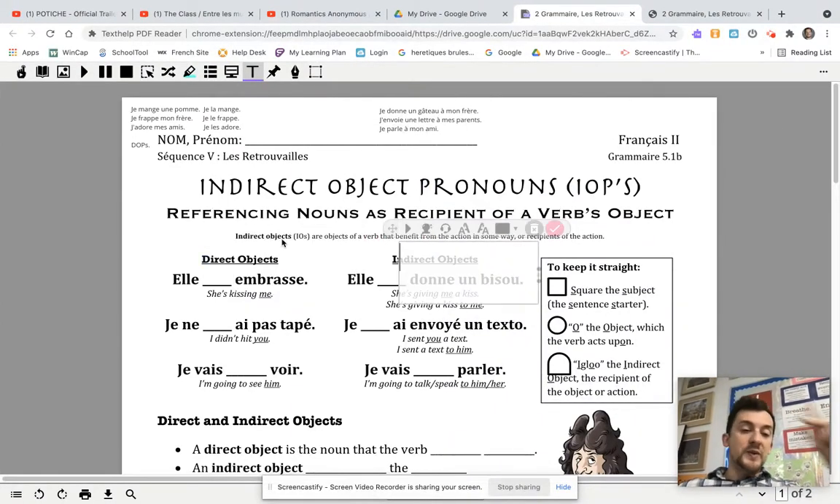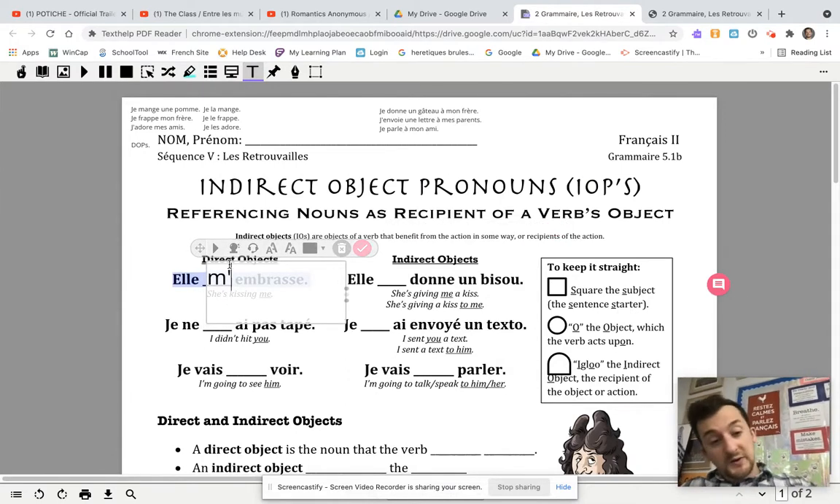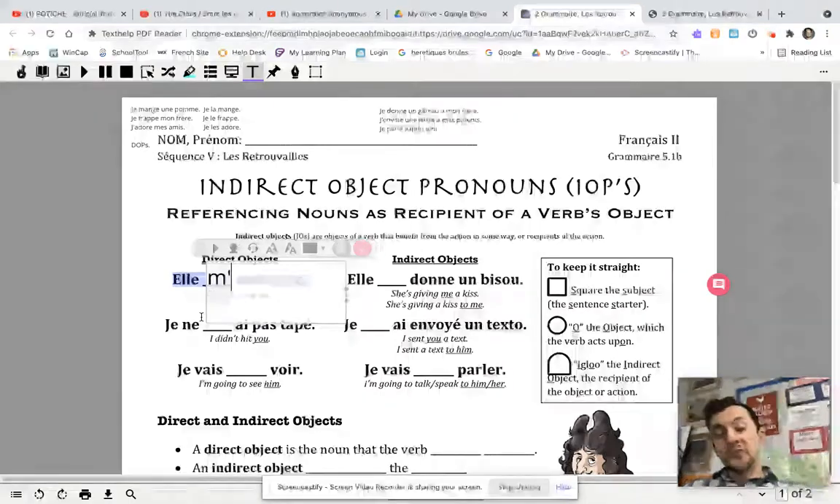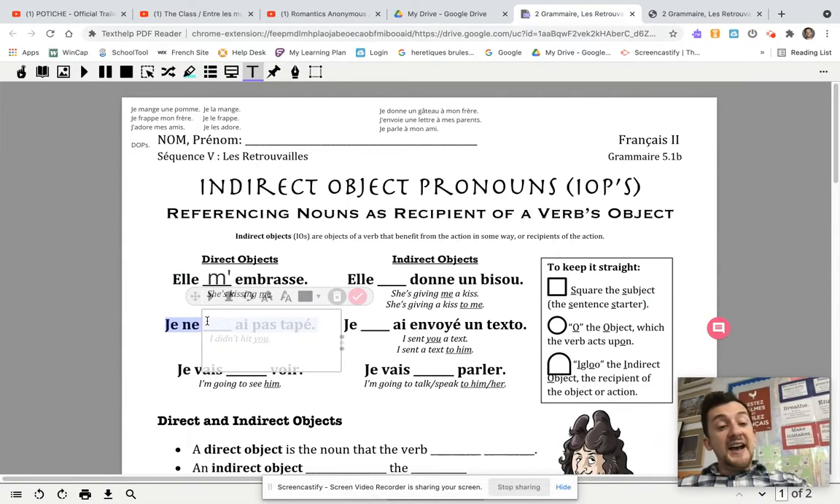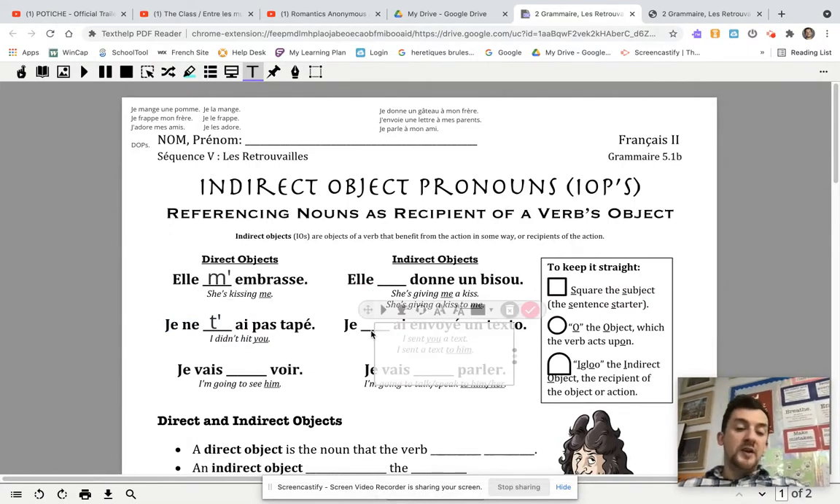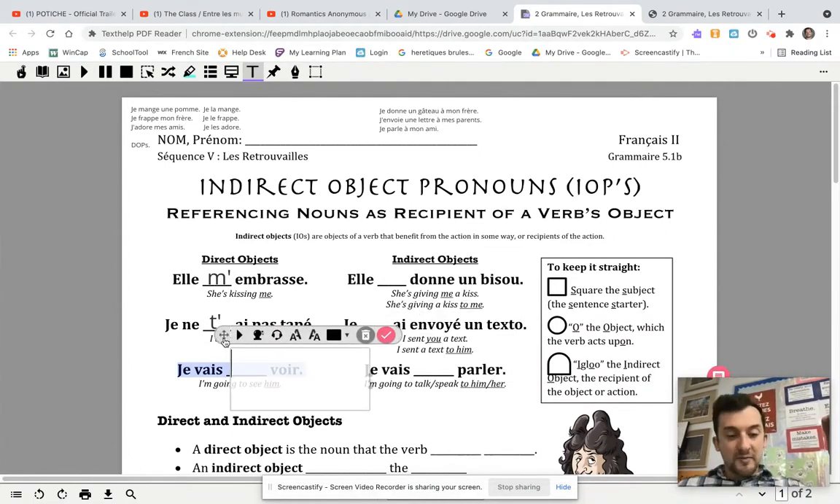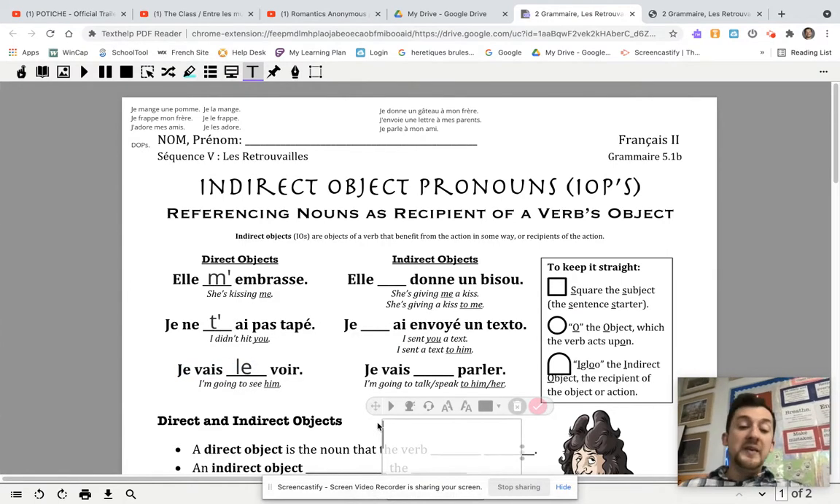So let's look at some direct object sentences real quick. You've got she's kissing me. She's doing that directly to you. So you use what you learned already. Elle m'embrasse. Remember that me meant me. You could say, I didn't hit you, je ne t'ai pas tapé, and you're the one being directly acted upon. D'accord? And then you've got, I'm going to see him. D'accord? Je vais le voir. Le meant him or it. So those are all direct objects.